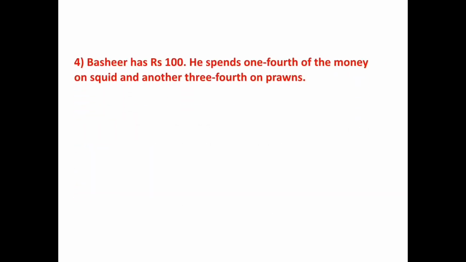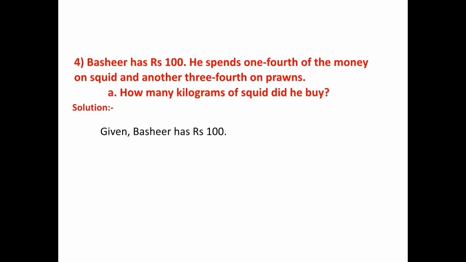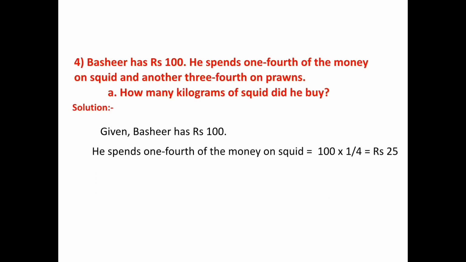Basir has 100 rupees. He spends 1/4 of the money on squid and another 3/4 on prawns. How many kilograms of squid did he buy? It is given that Basir has 100 rupees. He spends 1/4 of the money on squid. So, 1/4 of 100 is equal to 25 rupees.